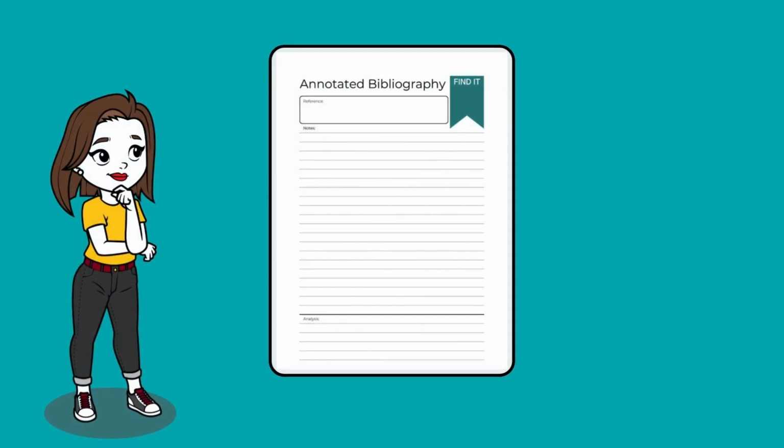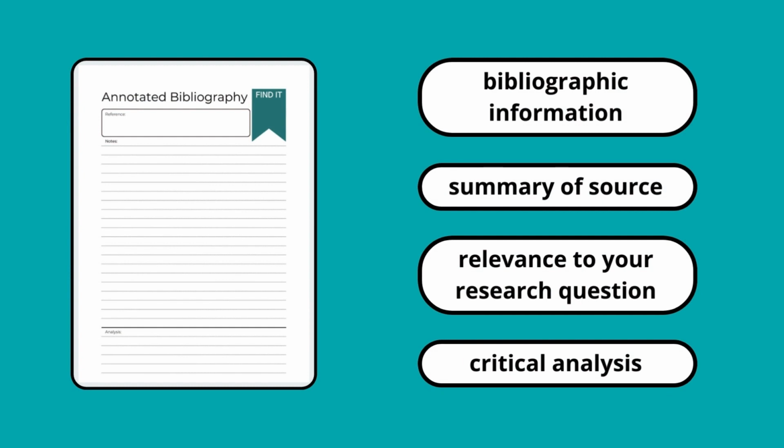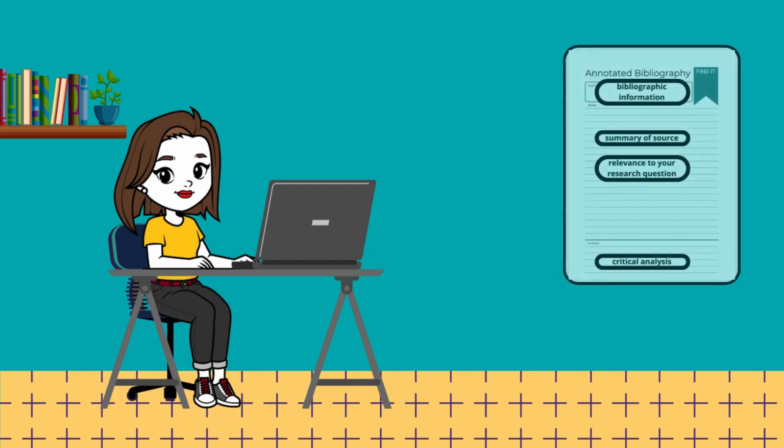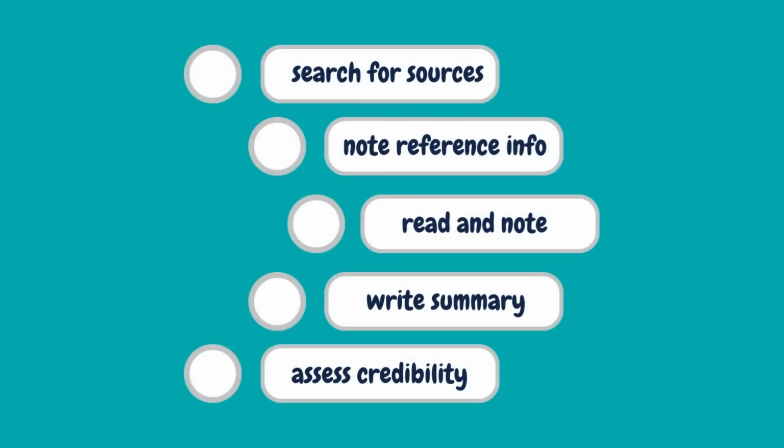Today we're going to be looking at how to create an annotated bibliography. An annotated bibliography contains the bibliographic information for the source you used, a brief summary, a critical evaluation, and your notes on its relevance to your research question. If you apply these four components consistently to your note-taking, they will help you build a comprehensive overview of your research journey. There are 5 steps to creating an annotated bibliography.